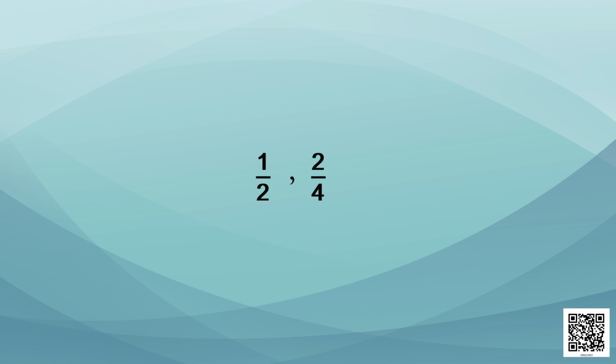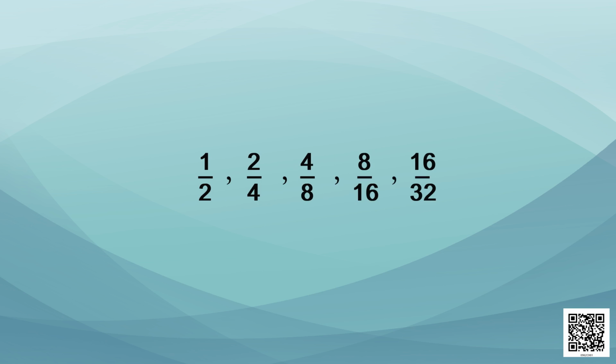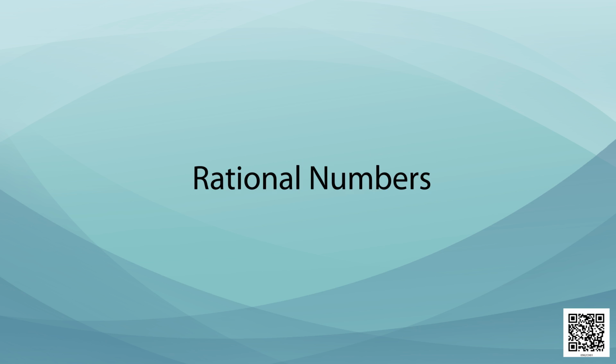If we observe carefully, we will find that actually 1 upon 2 and 2 upon 4 are expressing the same situation. In both the cases, half of the watermelon is being taken. Now if I want to express it in some other forms like 4 upon 8 or 8 upon 16 or 16 upon 32, they all mean the same. All these are fractions. But if I divide the numerator and denominator by a common factor and write these fractions in their smallest form, then these fractions will become rational numbers.